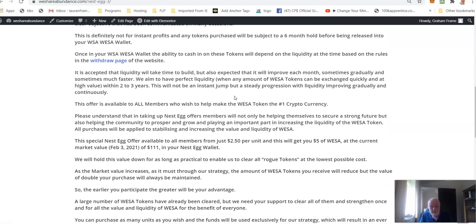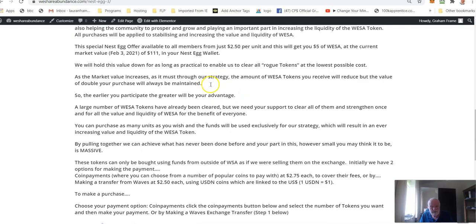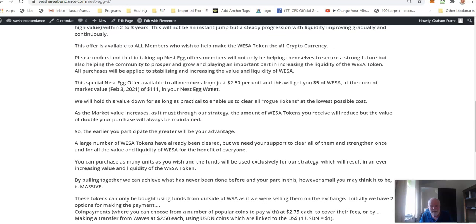Okay, I'm going to scroll down here because you can read all this at your leisure, but basically we are making units of We Share Abundance available at $2.50 per unit. We can very soon, using this plan, this strategy, take the WESA tokens to $400 or more.